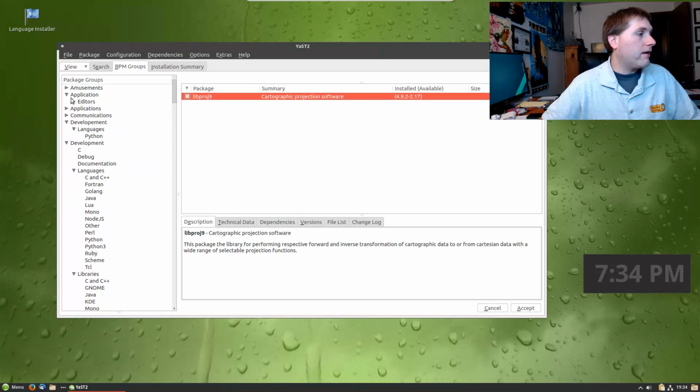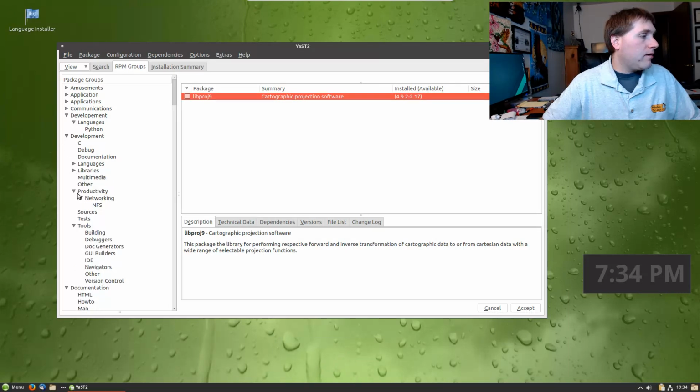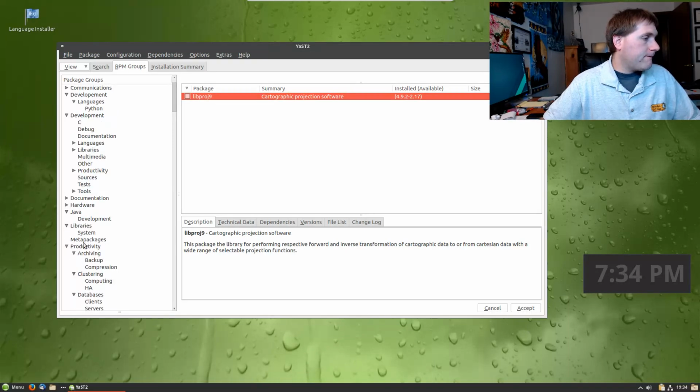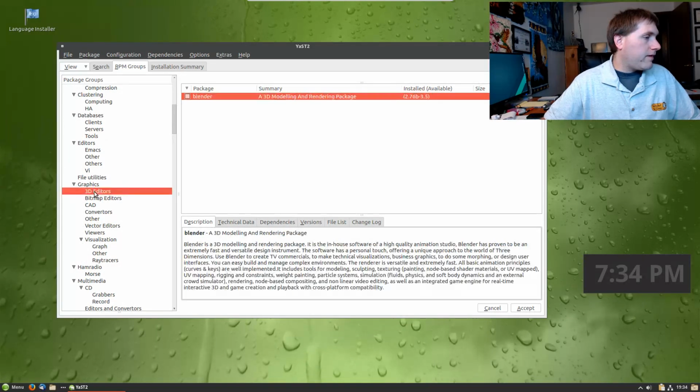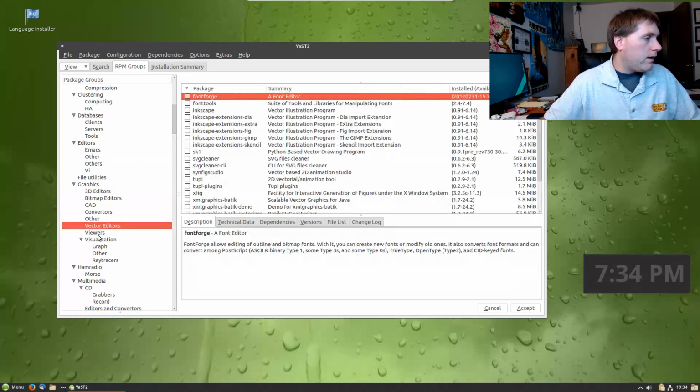Information about where it is. It's not as visual, but that's probably okay. So there's gnomes, there's libraries, networking, tests, there's productivity. Close some of these guys up. So productivity. So graphics, here's Blender, so 3D editors. Blender's a really cool application if you've never seen that before.